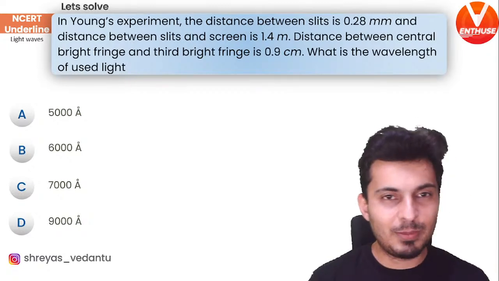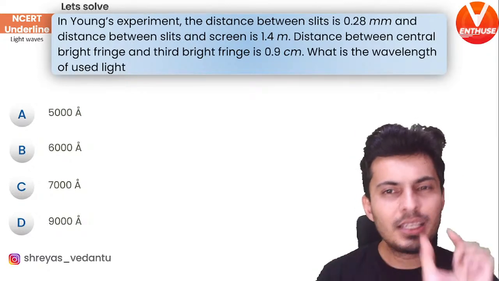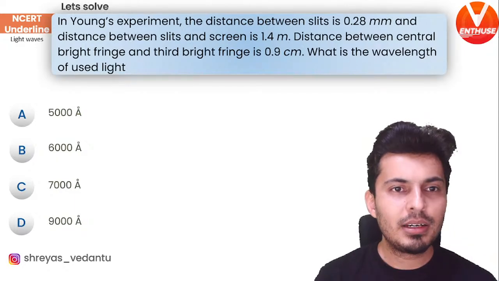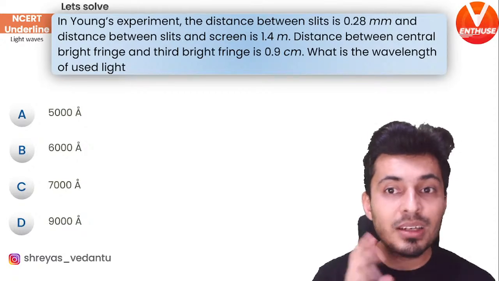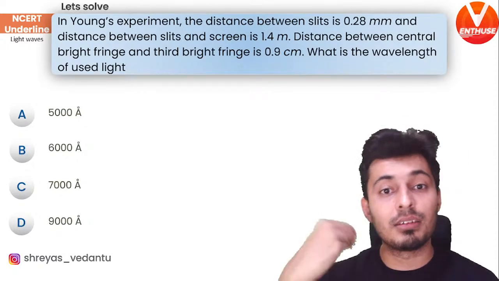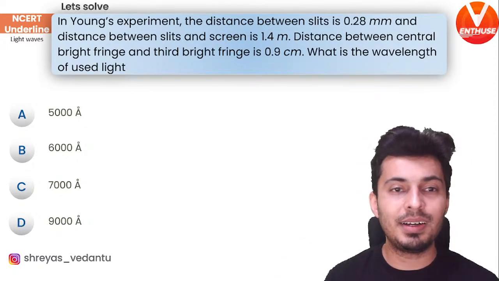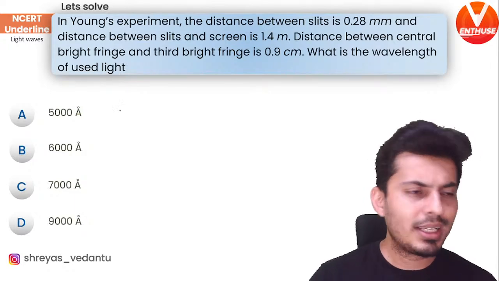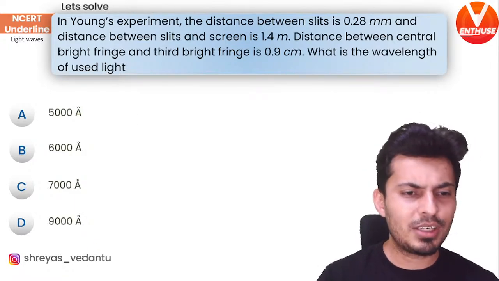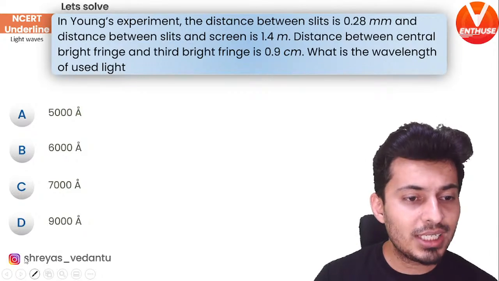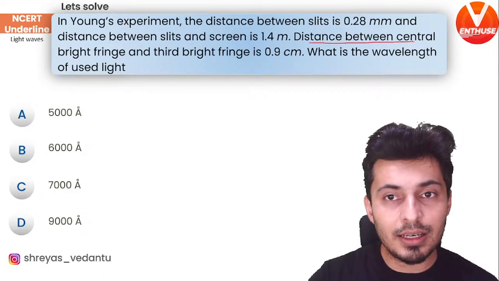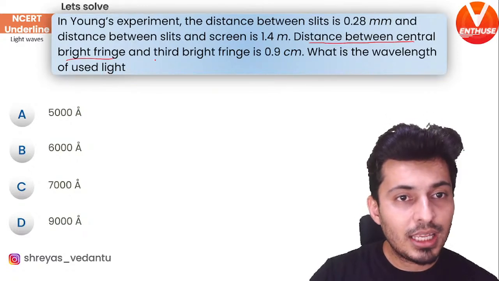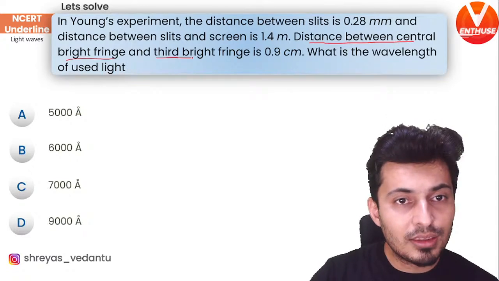In Young's experiment, the distance between the two slits is 0.28 millimeter. Distance between the slits and the screen is 1.4 meter. Distance between central fringe and the third fringe is 0.9 centimeter. What is the wavelength of the light used? Let's see how many of you can do this. Pretty much straightforward. The question says that the distance between the central bright fringe and the third bright fringe is 0.9 centimeter.